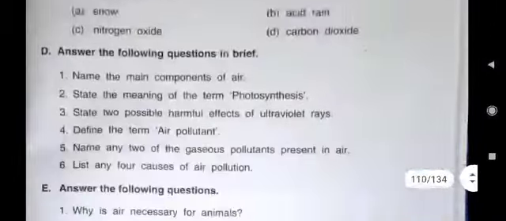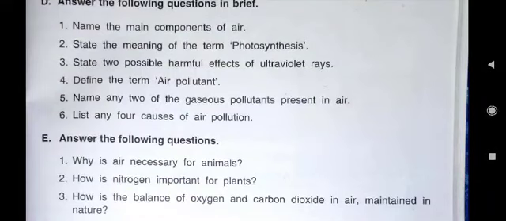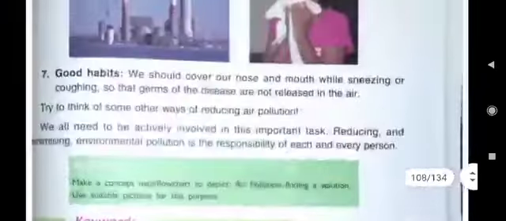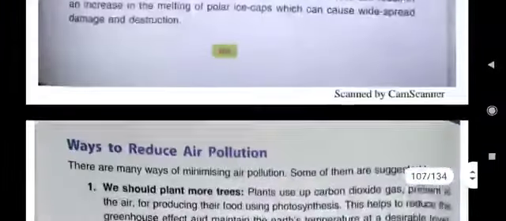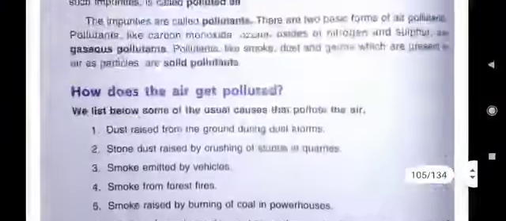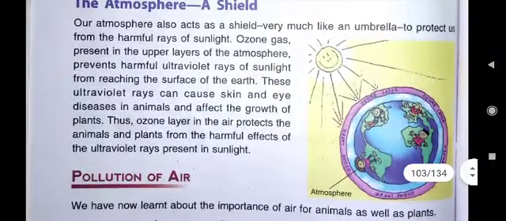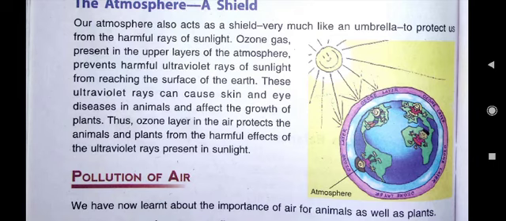Which question is in D3? State 2 possible harmful effects of ultraviolet rays. Ultraviolet rays are of sun, that we all know. In this diagram I have shown you how ozone layer protects us. Ozone layer protects us from what? From harmful ultraviolet rays. And here you can see how ozone layer acts as a shield, very much like an umbrella, to protect us from the harmful rays of sunlight.